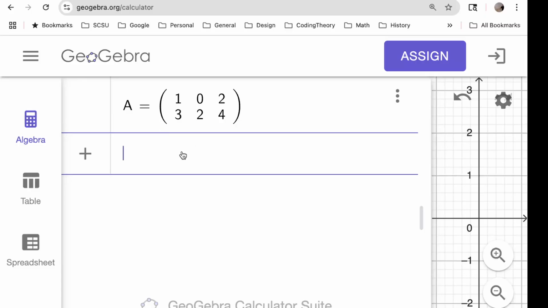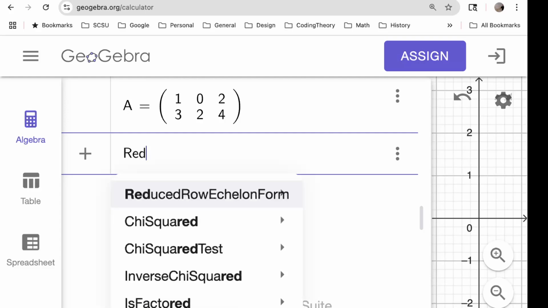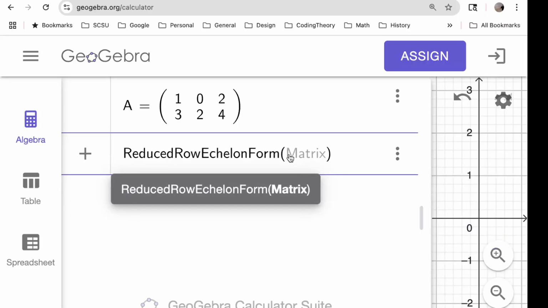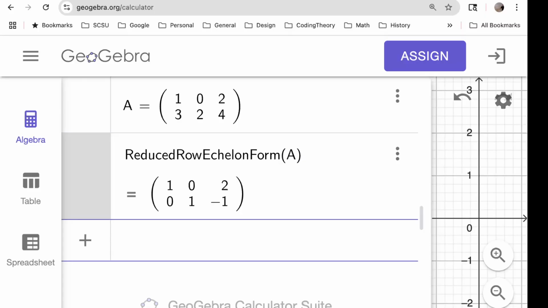That's the correct matrix. The command we were after is called reduced row echelon form. If you start typing, it'll give you a hint about it, and so we want that version of it where you supply it with the name of a matrix. And that produces exactly what we got by hand. 1, 0, 2, 0, 1, minus 1.